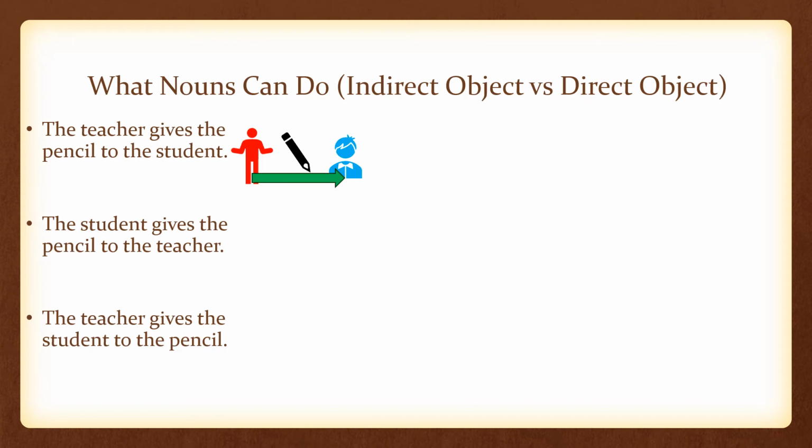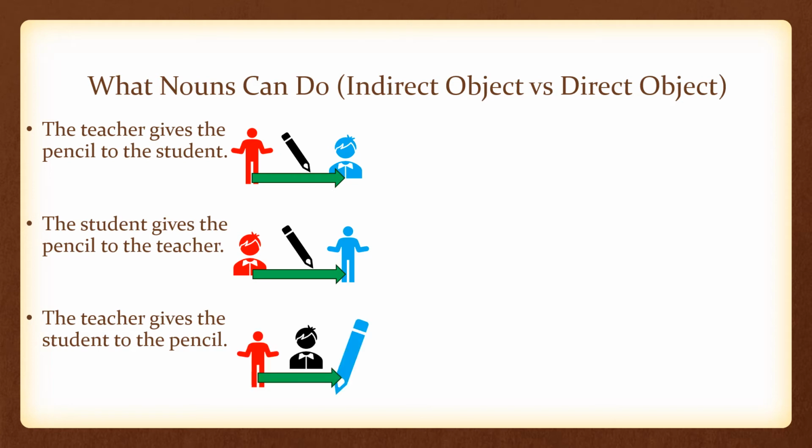In the first sentence, the teacher is giving a pencil to the student. In the second sentence, the student is giving a pencil to the teacher. And in the third sentence, the teacher is giving a student to the pencil.